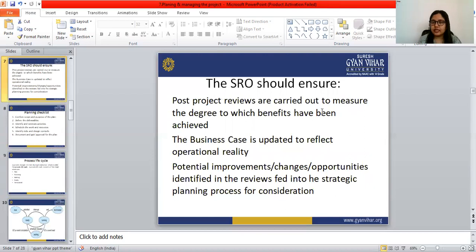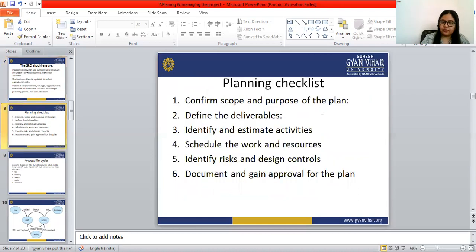The SRO of the project should ensure post-project reviews are carried out to measure the degree to which the benefits have been achieved. The business case is updated to reflect operational reality. Potential improvements, changes, or opportunities identified in the reviews feed into the strategic planning process for consideration.